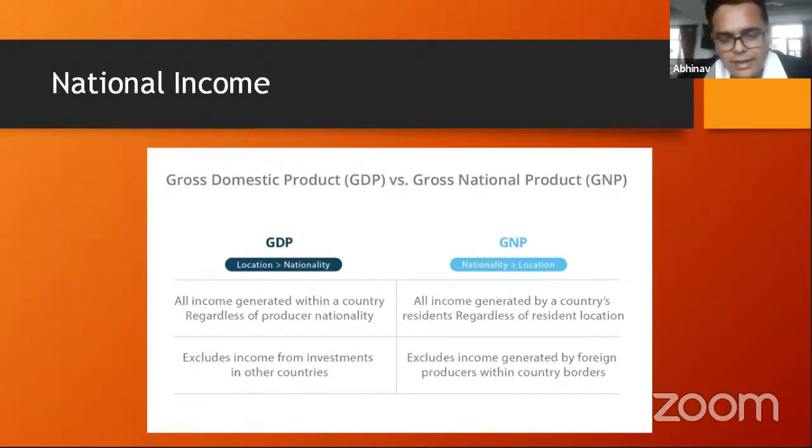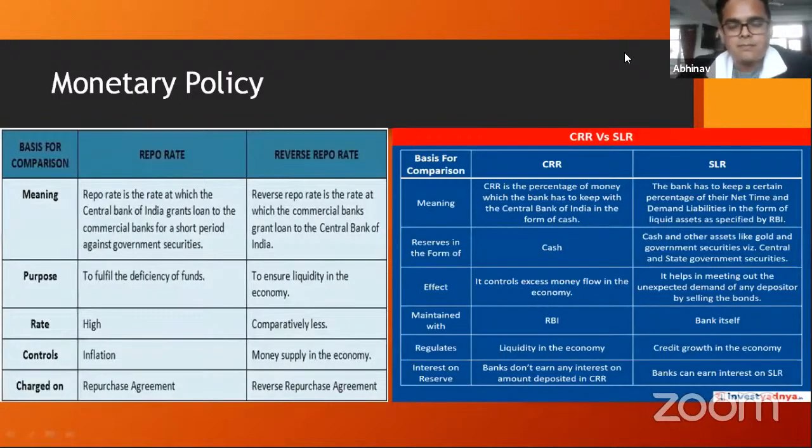So sometimes you read these two terms in the newspapers wherein they talk about GDP and gross national product. Sometimes these are a little confusing for people. Okay. So the next thing that is generally there in the papers is this term called monetary policy.